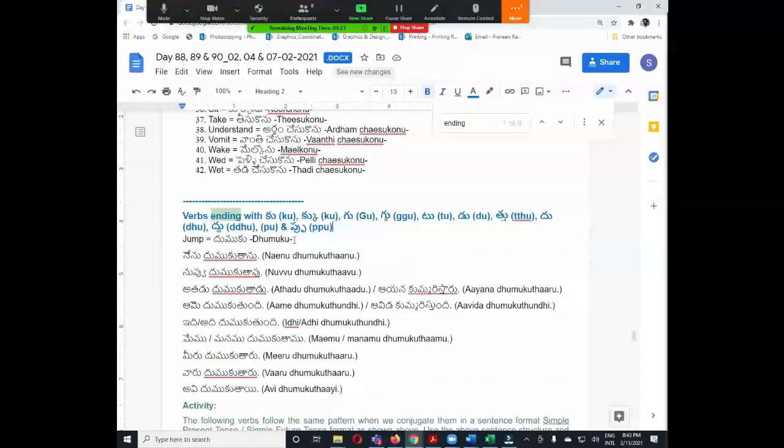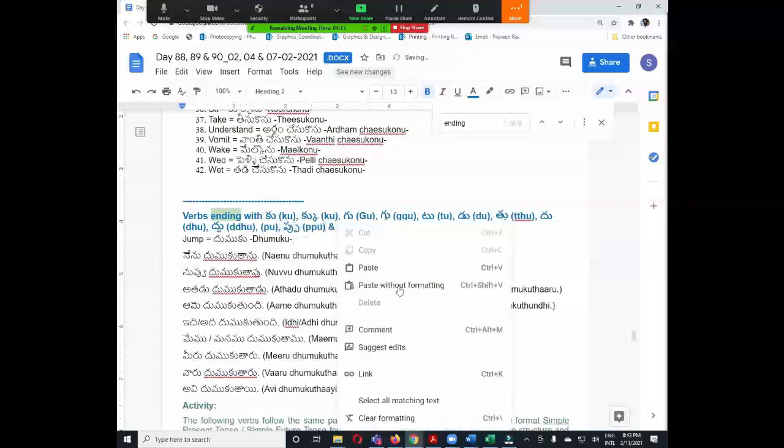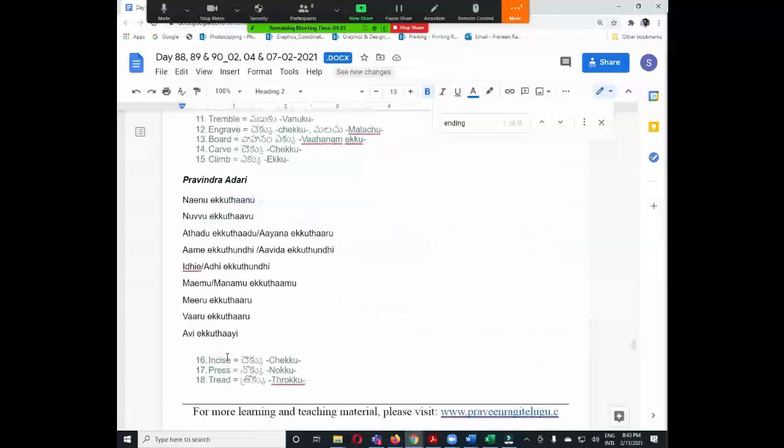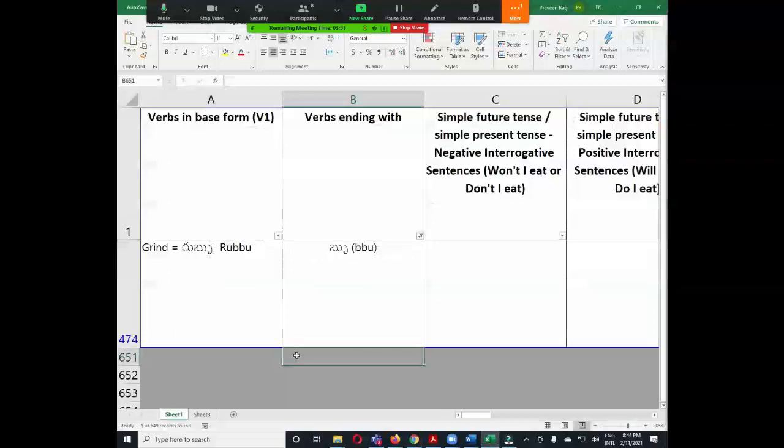I'll just add it here as an individual verb, because it is only one verb. I can put it separately, no need to go to the bottom area. So it is grind.